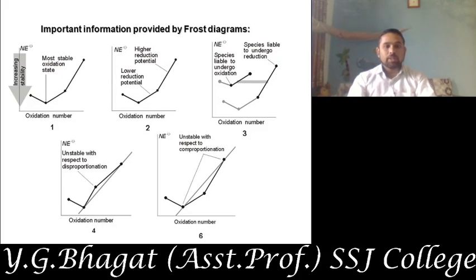Here again, oxidation numbers unstable with respect to comproportionation: the two diagrams we can understand from here. The species which is present above is unstable and undergoes disproportionation. Sorry, the species which is present below undergoes comproportionation, and the species which is present above the line will undergo disproportionation. So from these two diagrams, the Frost diagram can also explain the comproportionation and disproportionation phenomenon as there is an increase in the electron volt.